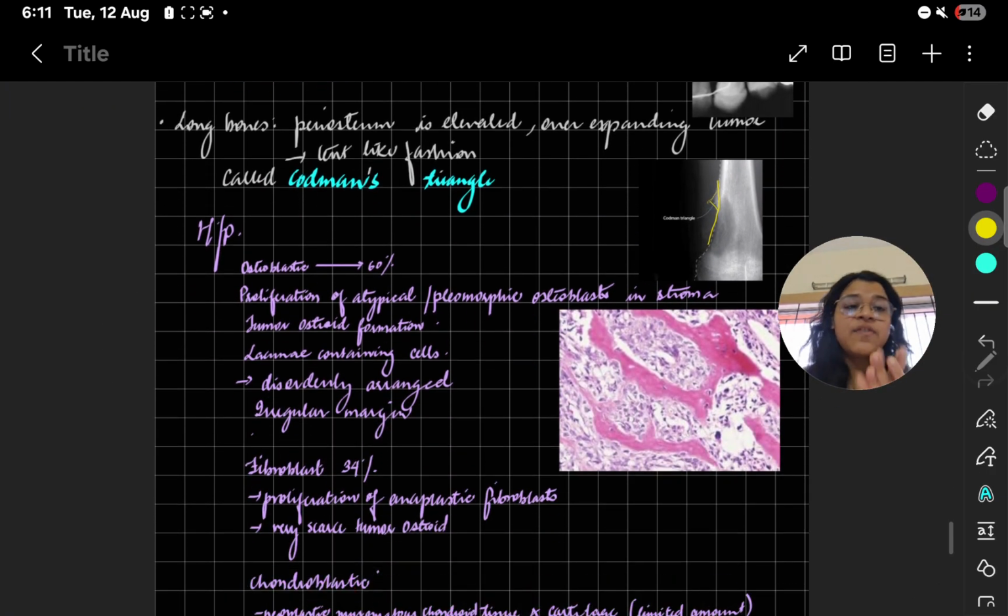Now we come to histopath. Let's finish it fast because I have 14% left. Okay, sorry. So histopath, osteoblastic: you see proliferation of atypical pleomorphic osteoblasts in the stroma. When I say osteoblastic, it is the conventional type, about 60%, of the 3 types we have learned: osteoblastic, chondroblastic, fibroblastic. You see proliferation of osteoblasts in the stroma and tumor osteoid formation, lacunae containing cells, and these are all disorderly arranged with irregular margins.